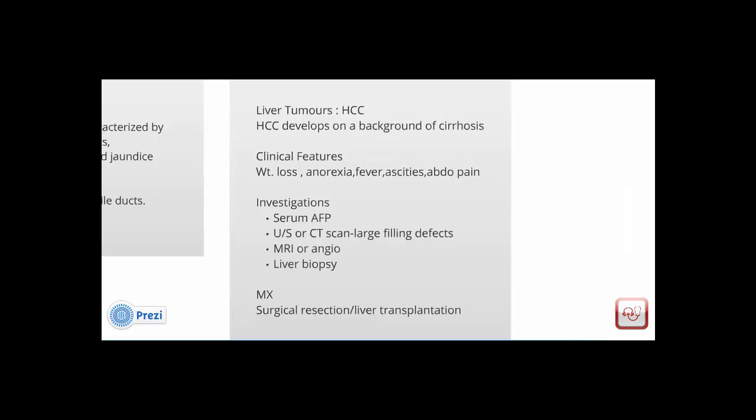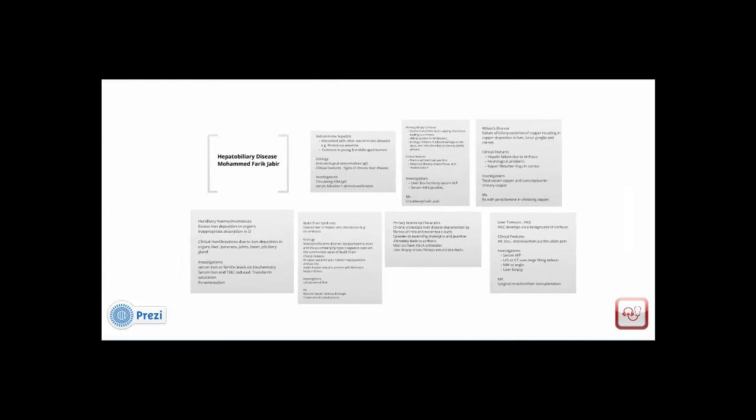That's about it in this podcast. We've looked at miscellaneous conditions which affect the hepatobiliary organs, and finally we looked at liver tumors as well.